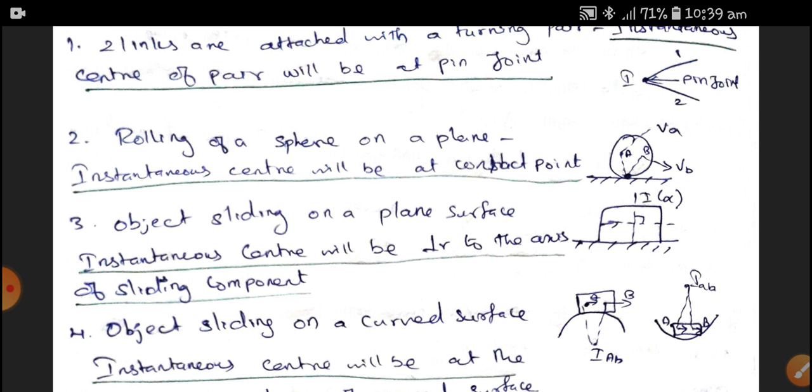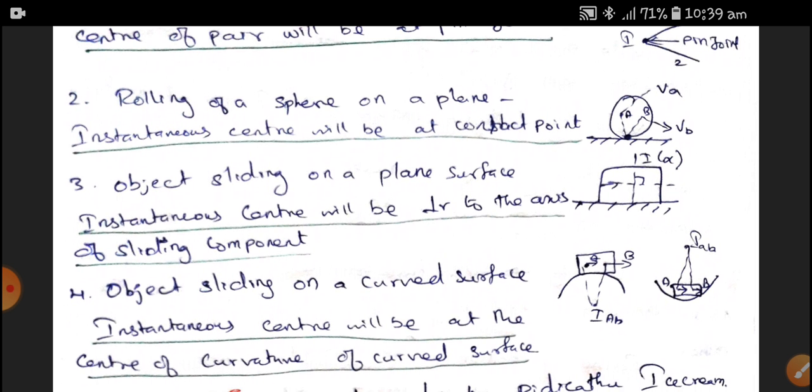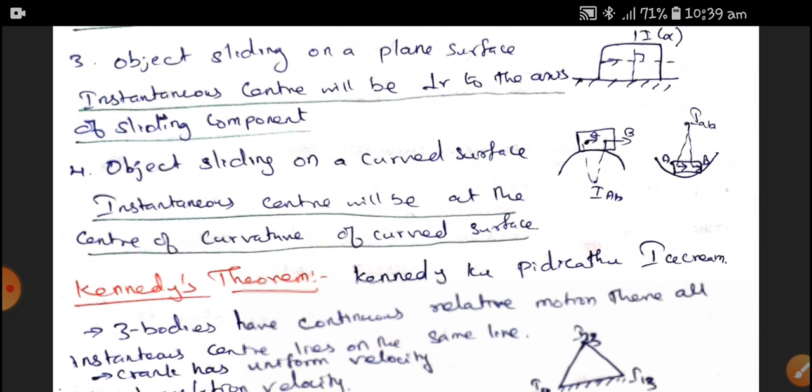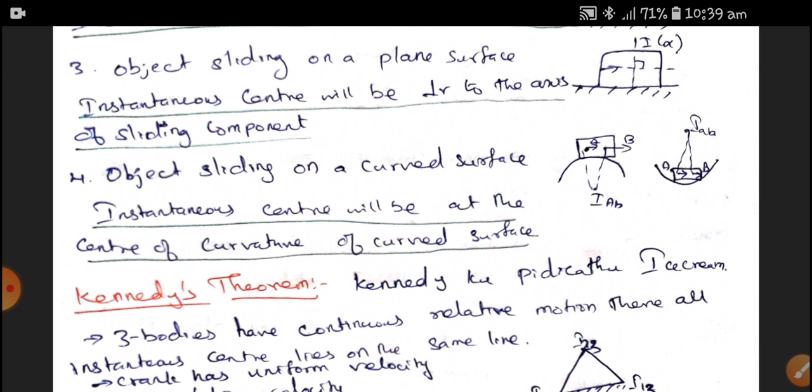Next, when an object is sliding on a plane surface, the instantaneous center will be perpendicular to the axis of the sliding component. So we can say it is at infinity. Next, when an object is sliding on a curved surface, the instantaneous center will be at the center of curvature of the curved surface.